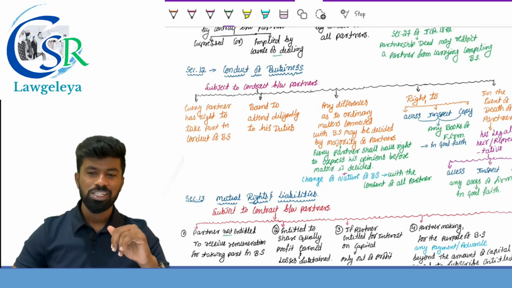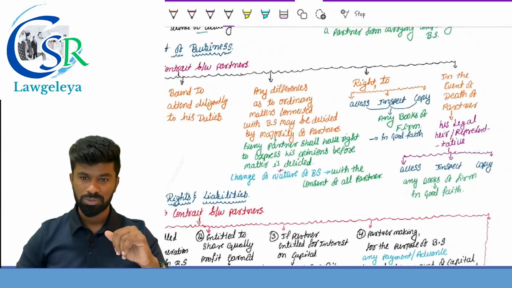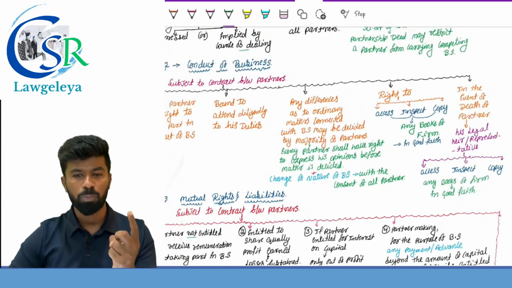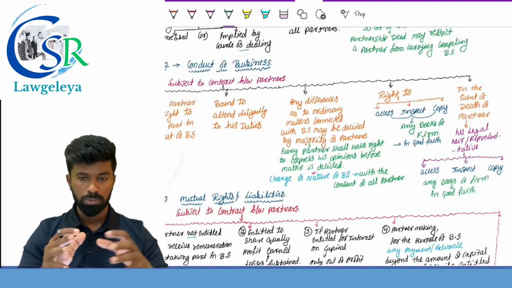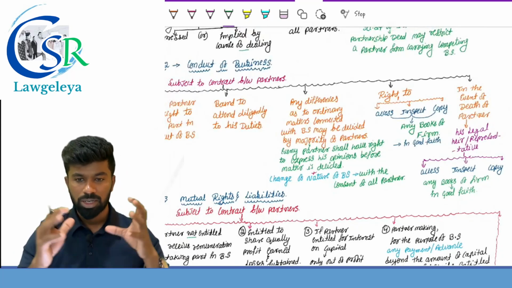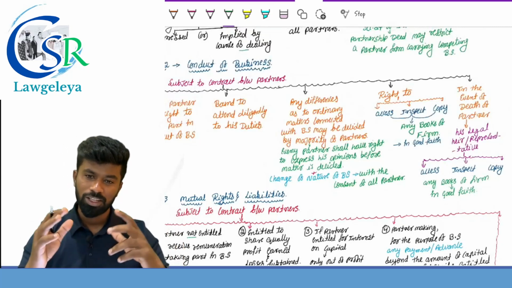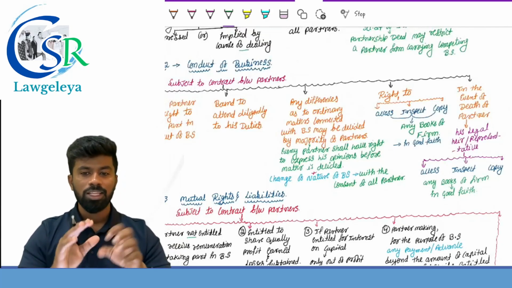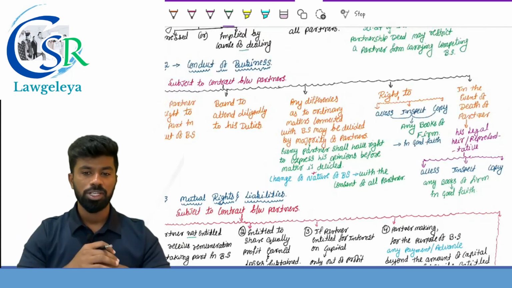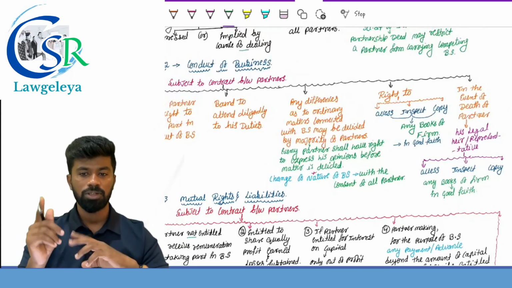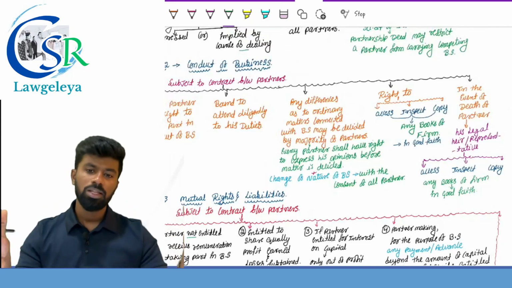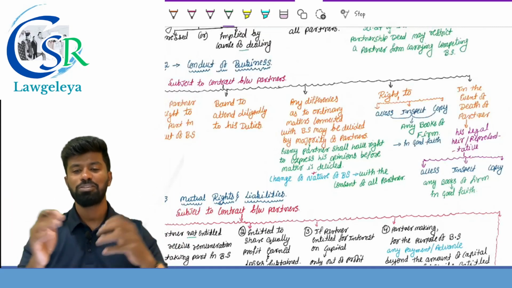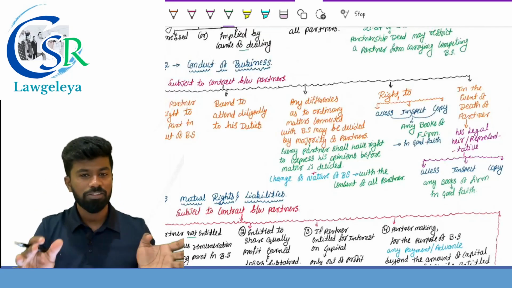And the last two points deal with access to the books of accounts of the firm, which provides that every partner has a right to access, inspect and copy any books of the firm. In what faith? Good faith. If the partner is dead, then this right shifts to whom? The legal representatives or legal heirs, who have a right to access, inspect and copy any books of the firm in case of death of the partner. In what faith? Good faith. If it is in bad faith, it is not allowed.